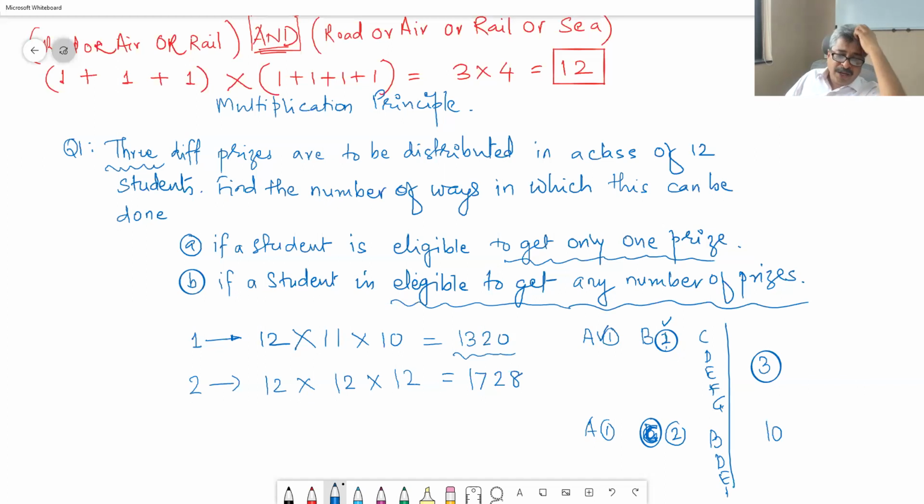So if A got first, B got second, C got third, this is one way of having the distribution.